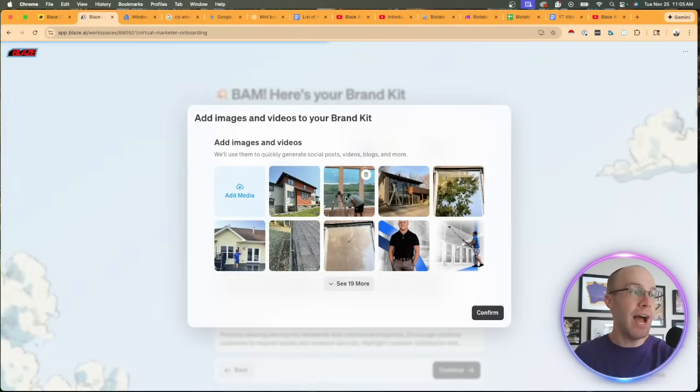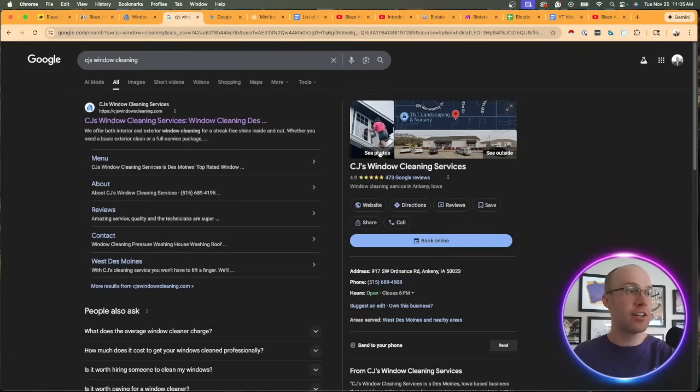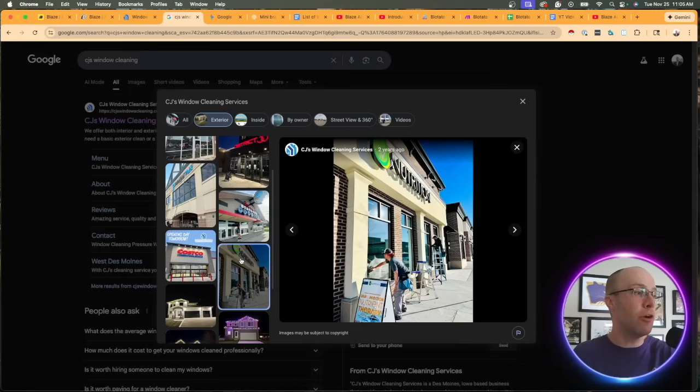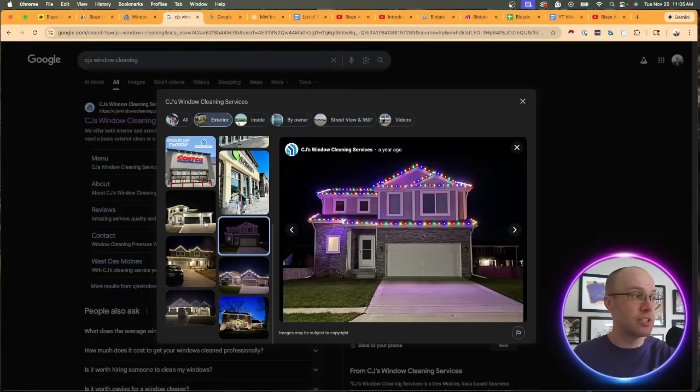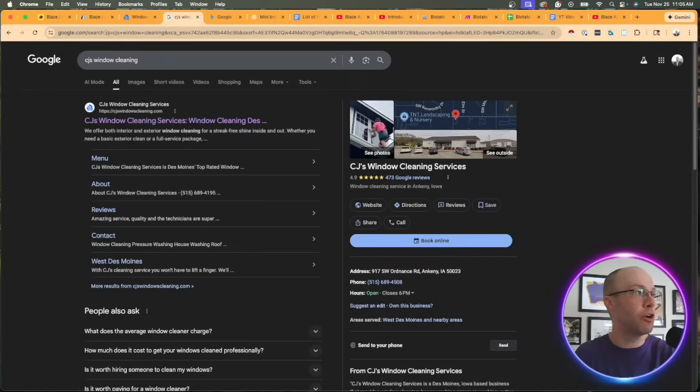Images. If you have images that maybe you can pull from your company website, or you could go to your Google business profile, click see photos, click exterior, inside, whatever the relevant option is here for you, you can download photos from your Google business profile. If you don't have photos on your Google business profile, I'd recommend uploading those, but that's neither here nor there. So that's where you can get some photos right here.